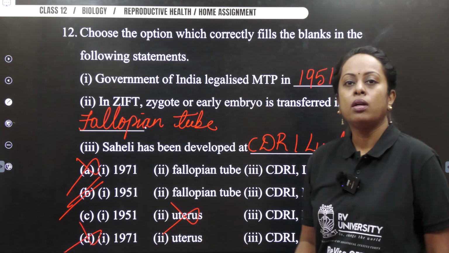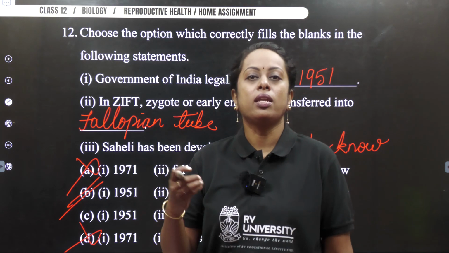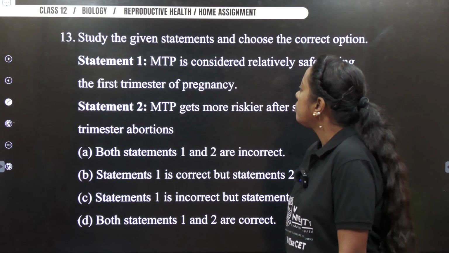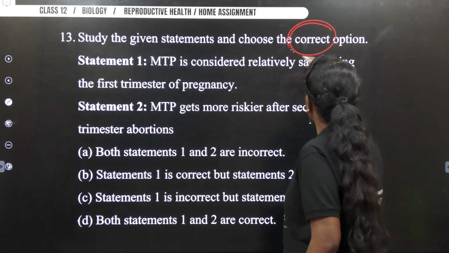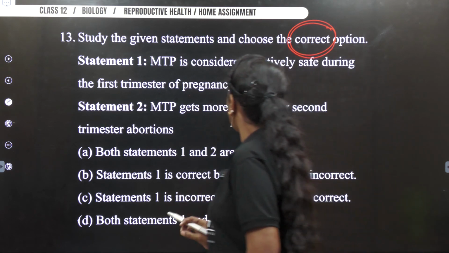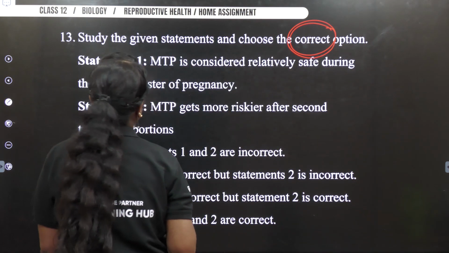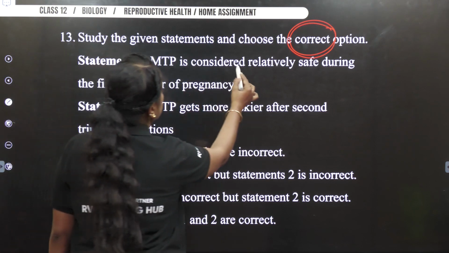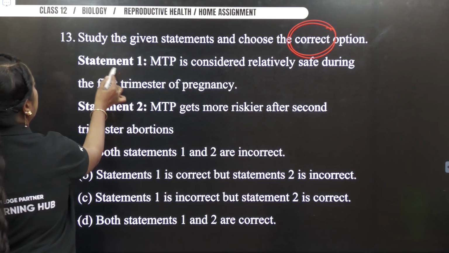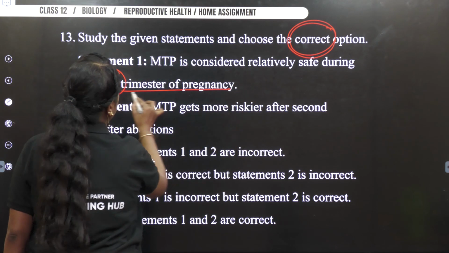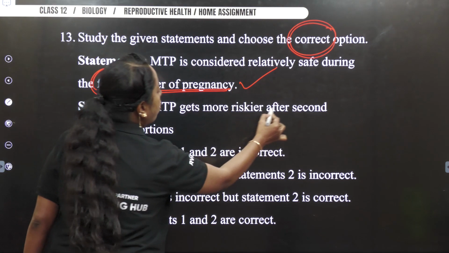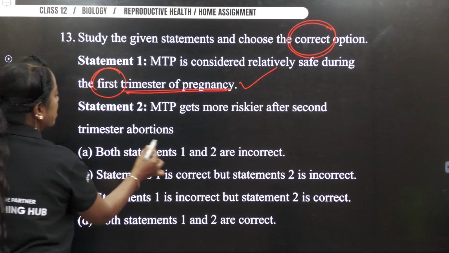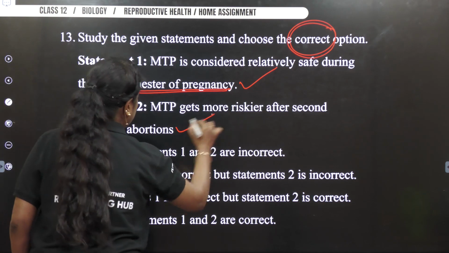Okay, done? Now let's see what's our next question. Study the given statements and choose the correct option. We are selecting what? Correct option. Okay. MTP is considered relatively safe during the first trimester of pregnancy. Correct. MTP gets more risky after second trimester abortion.